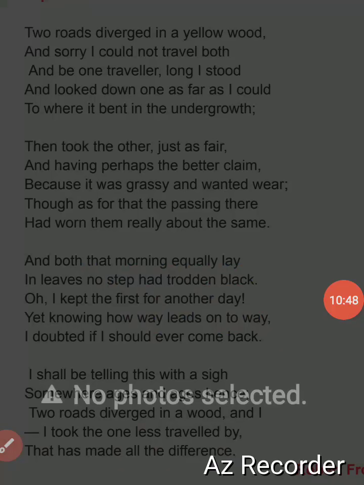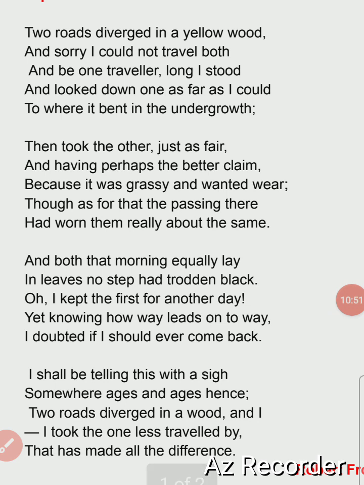Though as for that, the passing there had worn them really about the same. You can say, though as for that passing there. हालांकि जहां तक वहां से गुजरने वाले लोगों की बात है, दोनों ही सड़कों से लोगों ने उस पर चल के वास्तव में समान रूप से घिसा दिया था, एक तरह से वॉर्न कर दिया था. Had worn them really about the same, though as for the passing there means as far as the concern of passing from there, the people had worn the path really about the same, like the first one.